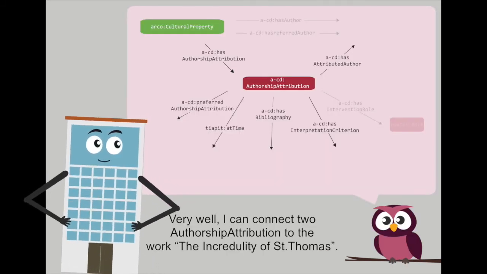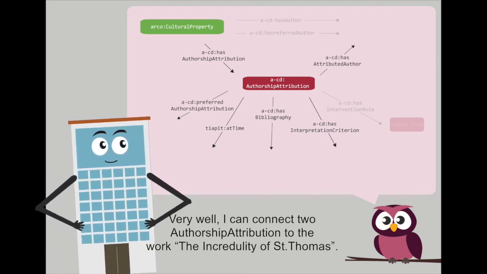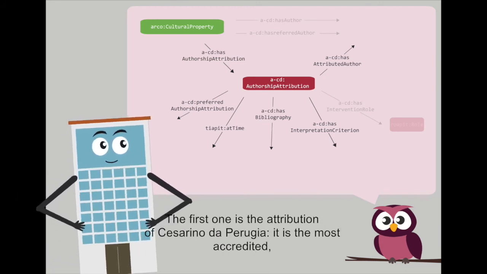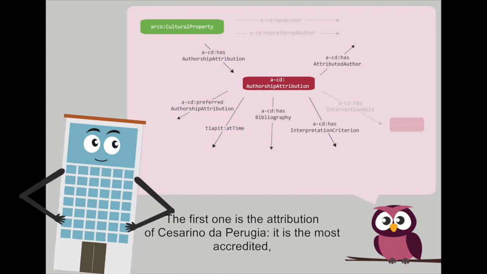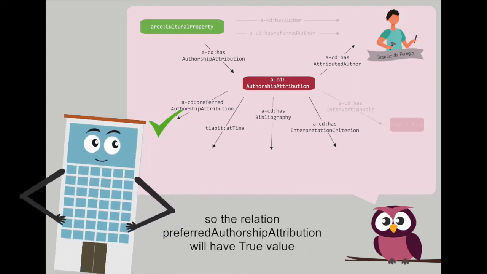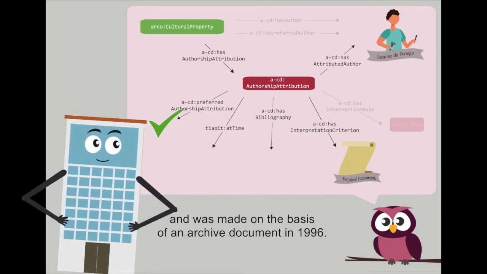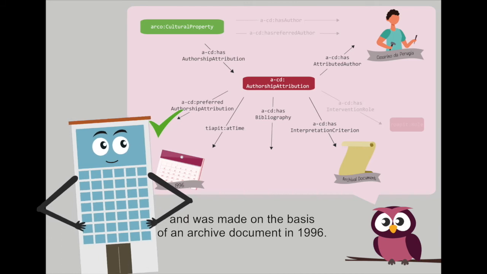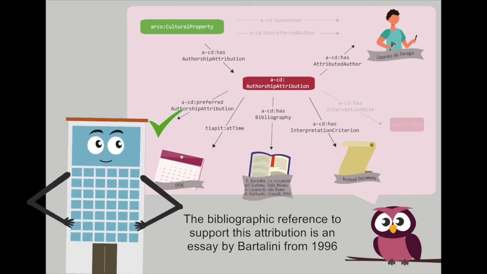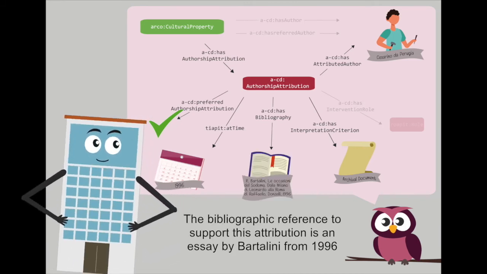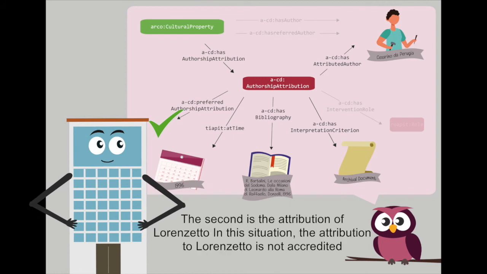Very well. I can connect two authorship attributions to the work The Incredulity of St. Thomas. The first one is the attribution of Cesarino da Perugia. It is the most accredited, so the relation preferred authorship attribution will have true value, and was made on the basis of an archive document in 1996. The bibliographic reference to support this attribution is an essay by Bartolini from 1996.